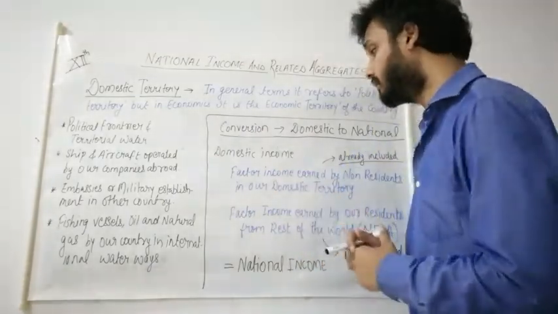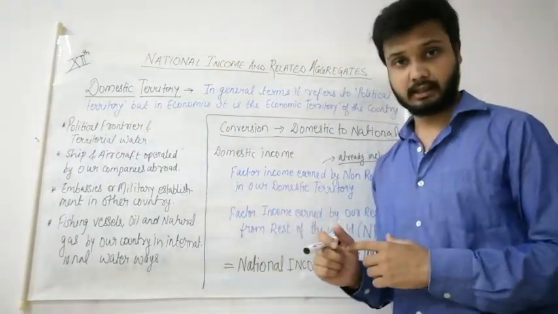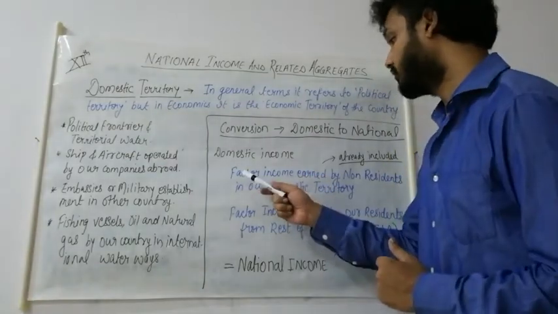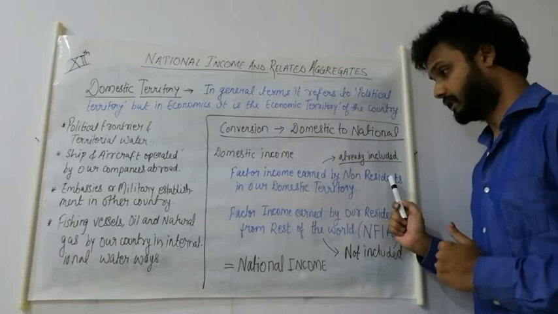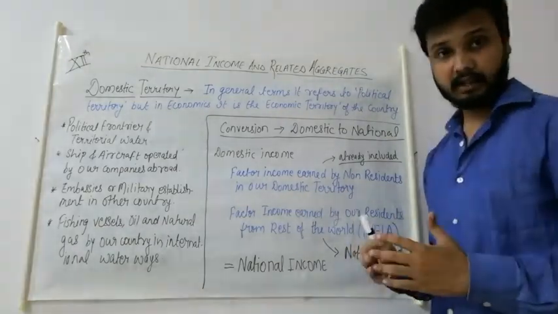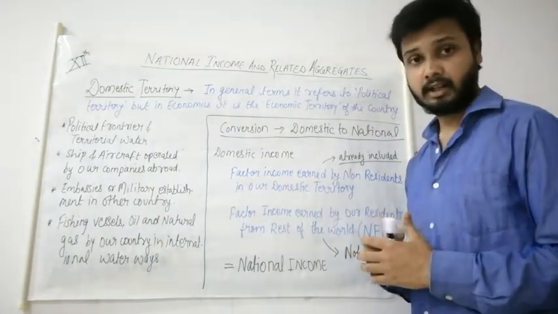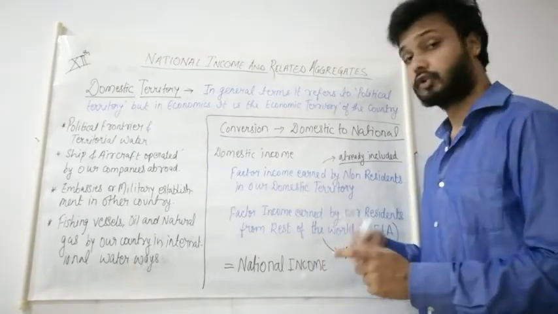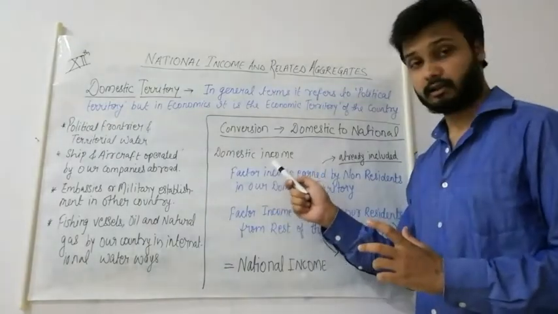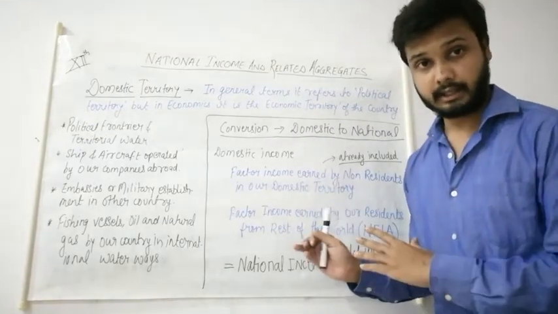But when we find the domestic income, initially we see that our domestic income includes factor income earned by non-residents in our domestic territory. It means that there are many foreigners living in our country, in our domestic territory, but they are not normal residents, they are non-residents. But in our domestic income, that income is also included initially.